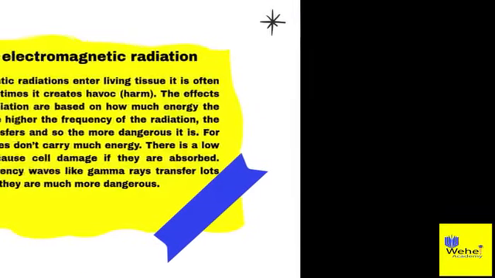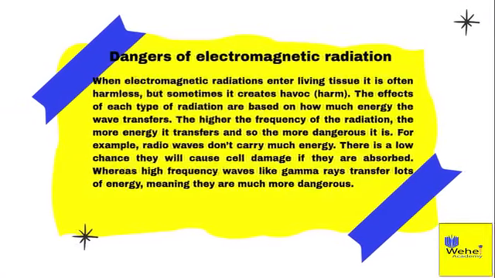Dangers of electromagnetic radiation. When electromagnetic radiation enters living tissue, it is often harmless, but sometimes it creates havoc and harm. The effects of each type of radiation are based on how much energy the wave transfers. The higher the frequency of the radiation, the more energy it transfers, and so the more dangerous it is. For example, radio waves don't carry much energy. There is a low chance they will cause cell damage if they are absorbed. Whereas high-frequency waves like gamma rays transfer lots of energy, meaning they are much more dangerous.